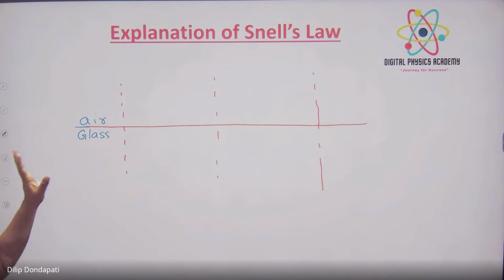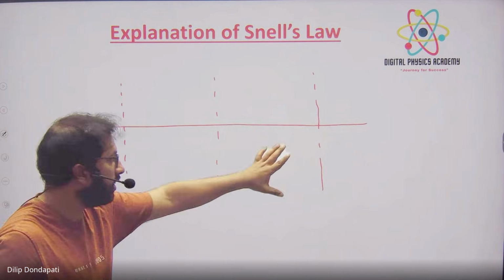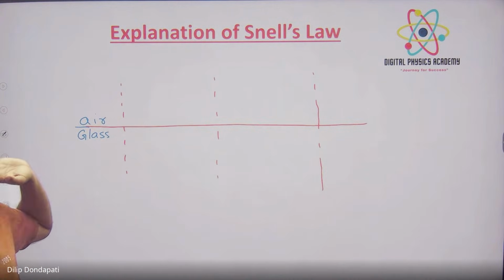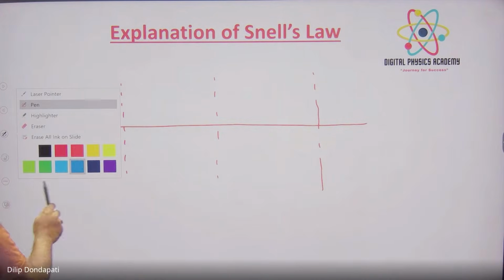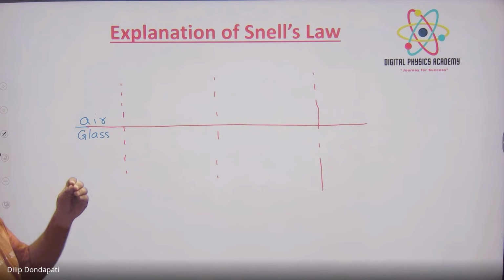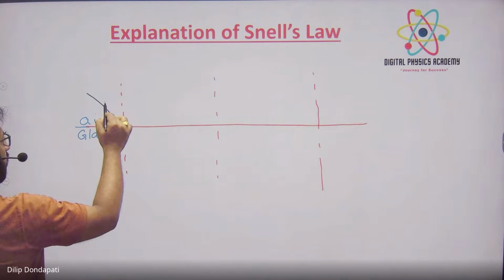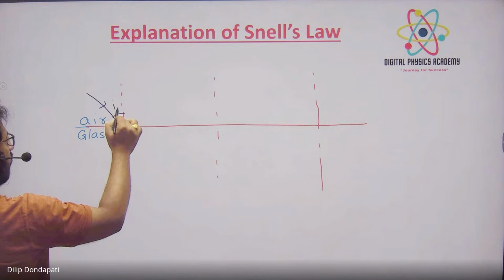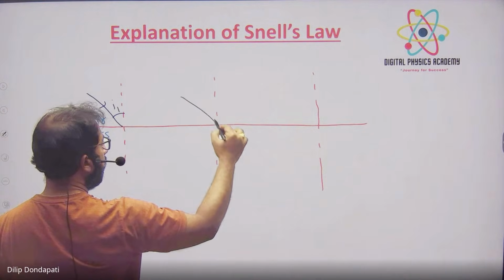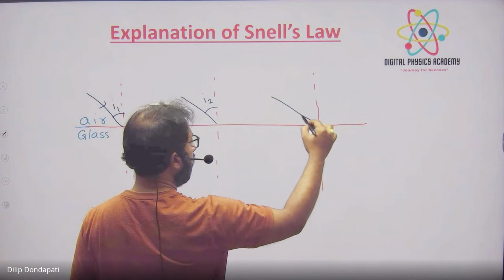So the pair of medium is fixed and I am doing the experiment in three cases with the same medium. Now the color is also fixed. I am fixing the color also. So I am incidenting at different angles, I1, I2, I3.